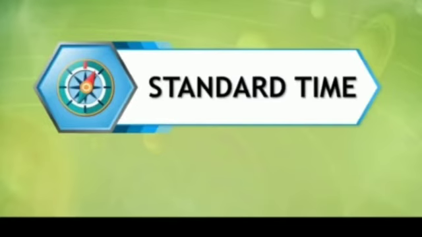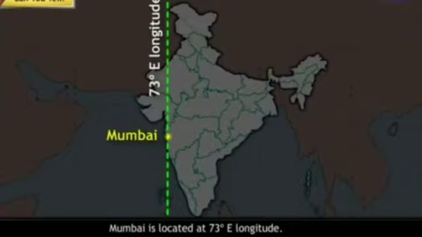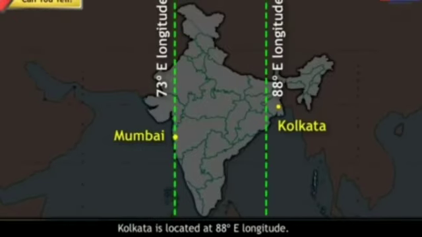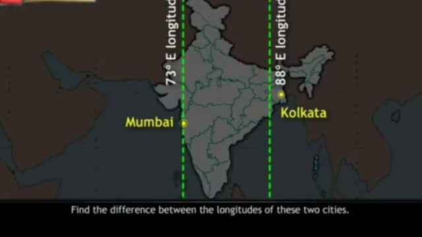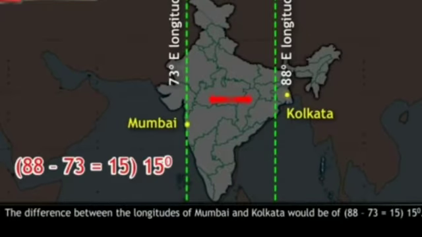Standard time. Can you tell? Mumbai is located at 73 degree east longitude. Kolkata is located at 88 degree east longitude. Find the difference between the longitudes of these two cities. The difference between the longitudes of Mumbai and Kolkata would be 88 minus 73 equals 15 degree.